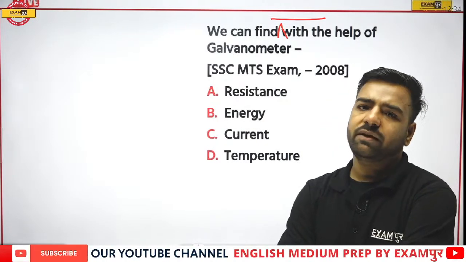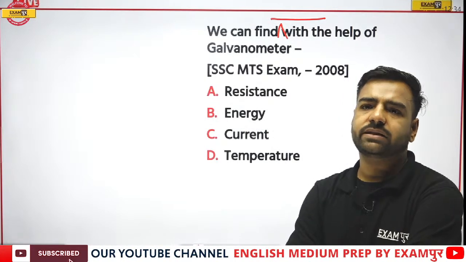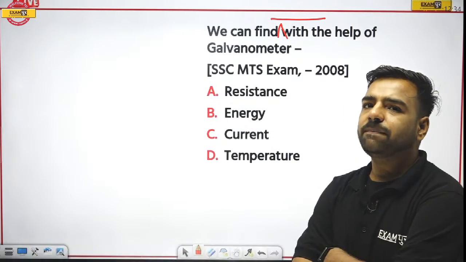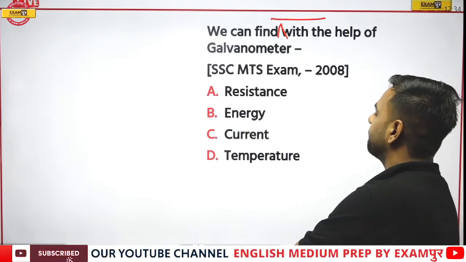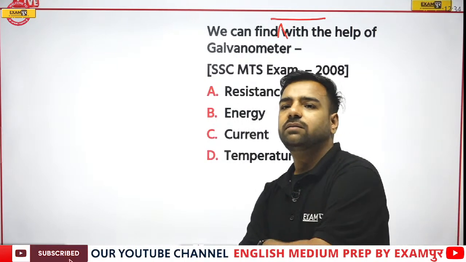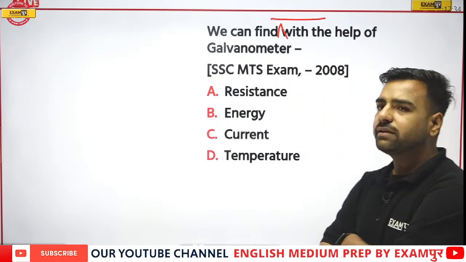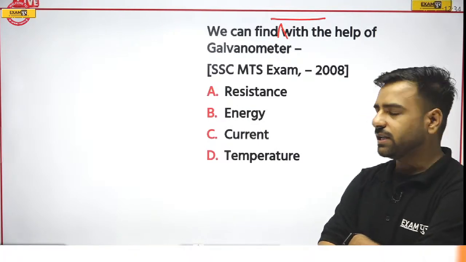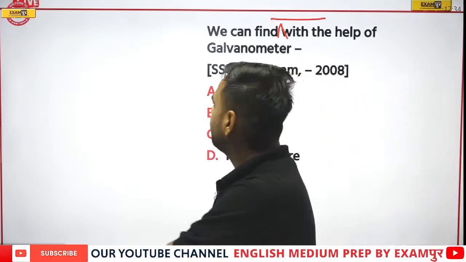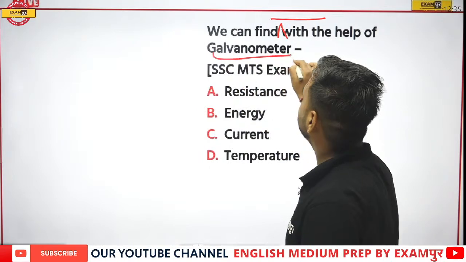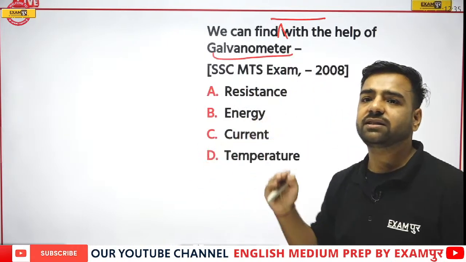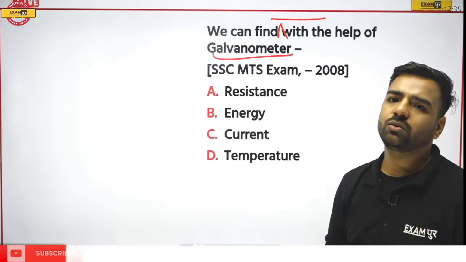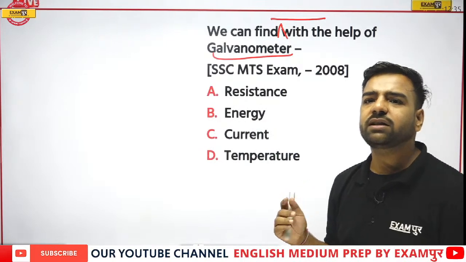After this question, we'll have a discussion on the theoretical part of what we discussed. Prajwal is with A, that is resistance. Deep is with C, that is current. Namrita is also with C. Prajwal, please remember, whenever we talk about the galvanometer, it gives a deflection if there is a movement of current. Yes, that's true.